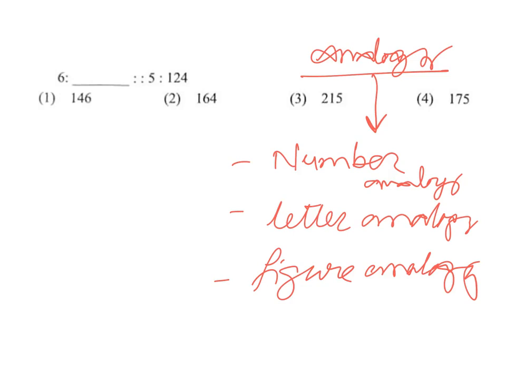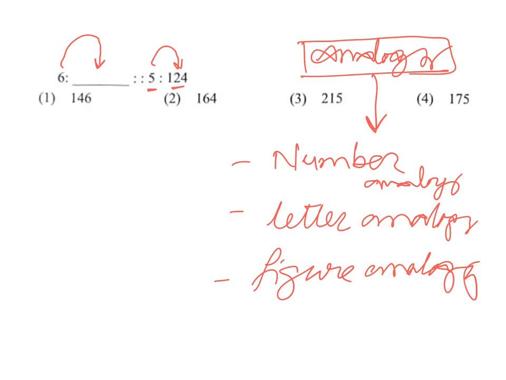First of all, you should understand the word analogy. What is analogy? Simply, analogy means establishing the relationship between two given entities. That is nothing but analogy. For example, see in this question, two numbers are given, that is 5 and 125. Whatever relation you get between these two, you have to apply the same relation and get the answer.